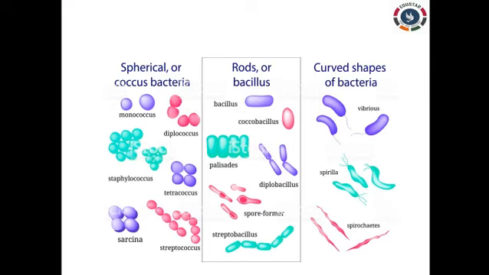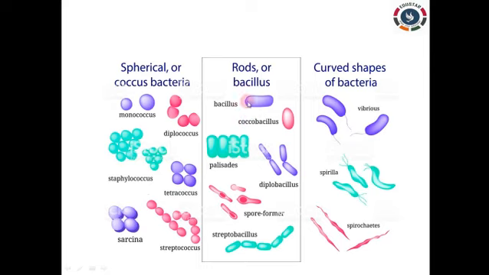The first one is the cocci. In singular we say coccus, and in plural cocci; the same for bacilli also. If the bacteria is spherical in shape, then that is said to be a coccus. For example, you can take Staphylococcus. It will look like grapes, because it is spherical in shape. If you see it under the microscope, it will be a spherical shape. That is why we say cocci shape.